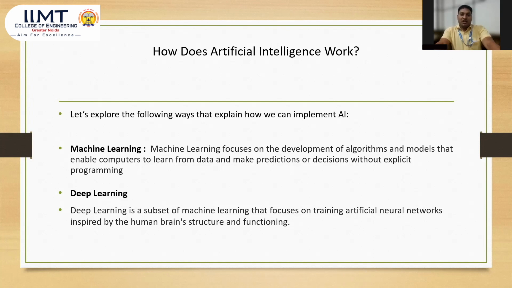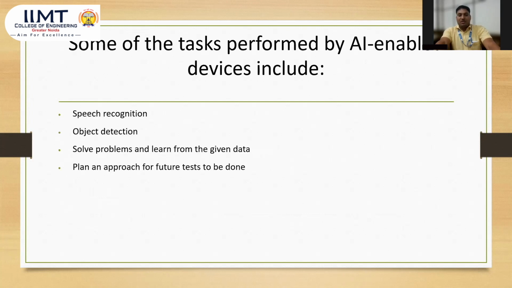Now, the second one is deep learning. Deep learning is a subset of machine learning that focuses on training artificial neural networks inspired by the human brain's structure and functioning. It means that deep learning mirrors the structure of the brain. The human brain has a very complicated structure, and many such structures are also drawn by deep learning. So there are two kinds of implementation of AI: first is machine learning and second is deep learning.